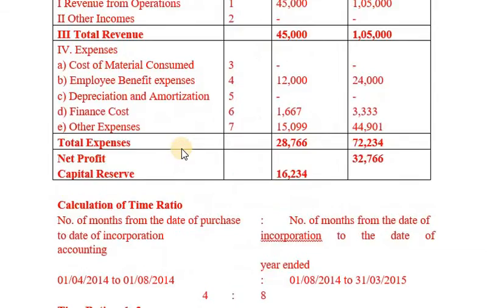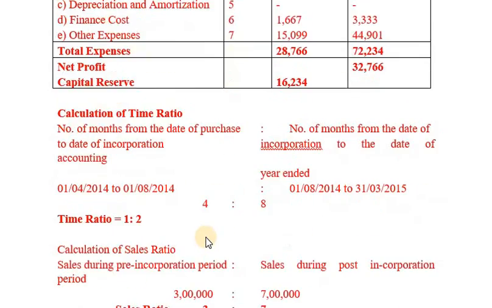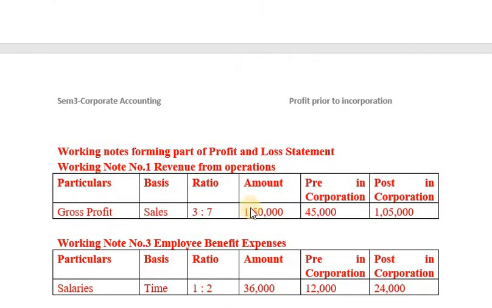So, gross profit, please concentrate here. What's the gross profit given? You tell me just now. 1,50,000. So, gross profit given is 1,50,000. Sales ratio is 3:7. This 1,50,000 has to be apportioned in the ratio of 3:7. 1,50,000 into 3/10, 45,000, remaining will be 1,05,000. Gross profit has to be apportioned based on sales ratio.